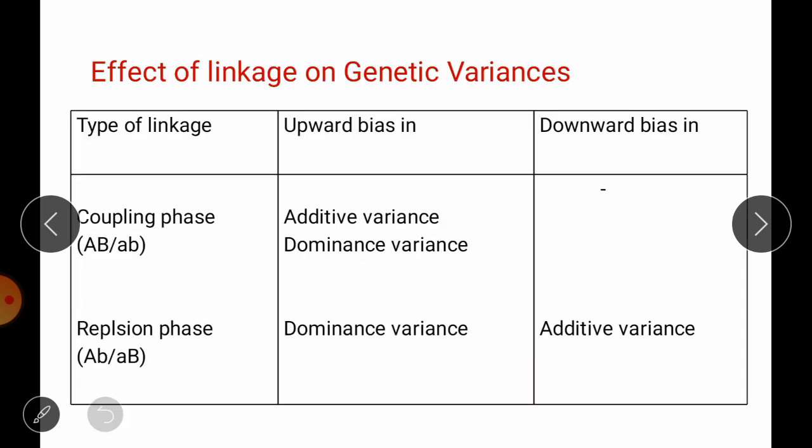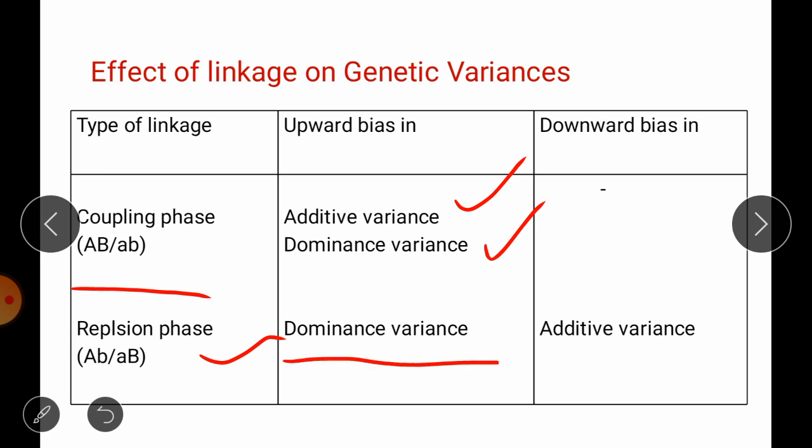If any population has coupling type of linkage, then it will cause an overestimation of additive variance as well as dominance variance. But if the genes are present in the repulsion phase of linkage, it will cause overestimation of dominance variance and underestimation of additive variance.